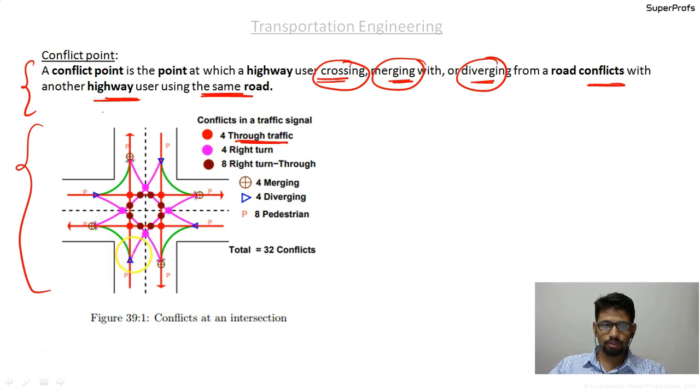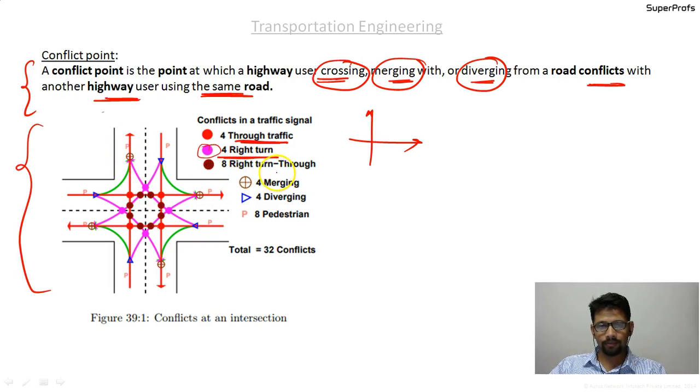So this is the through condition. So the red ones, 1, 2, 3, and 4, are the conflict points if it is crossing directly like this. So the red ones, if you see this, are the conflict points while taking the right turn, so 1, 2, 3, and 4 are the conflict points. So this is the right turn from each of the roads, okay.